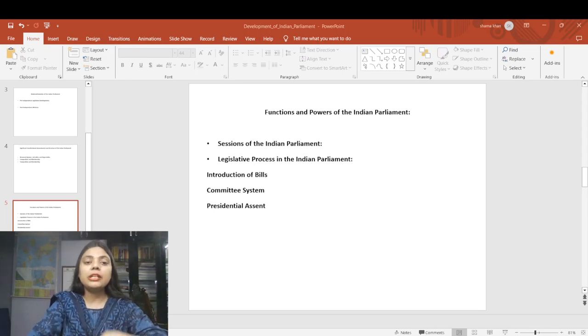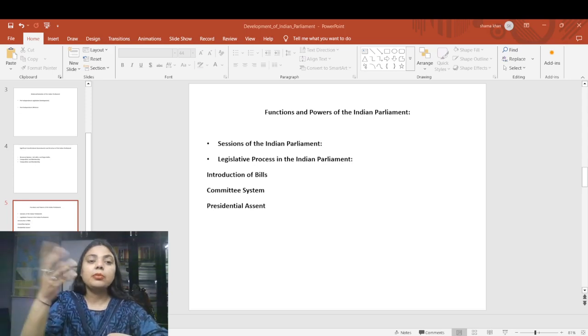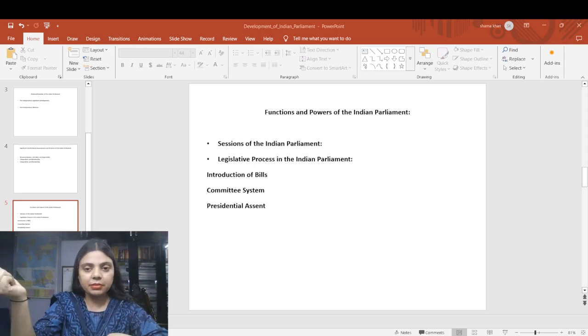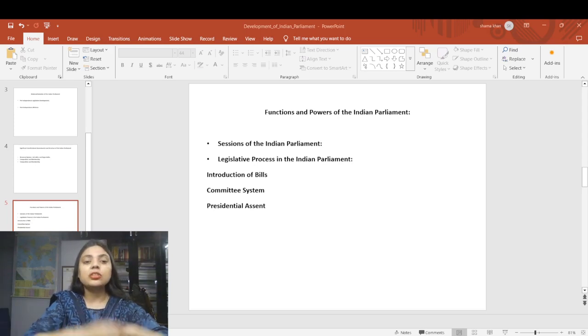If I talk about the introduction, a bill can be introduced in either house by either a minister or a private member. A question has been asked already: who is said to be a private member? The members who are not ministers are called private members. Bills are classified into different types, like ordinary bill, money bill, constitutional amendment bill, financial bill. The process begins with a first reading where the bill is introduced and objectives are explained.